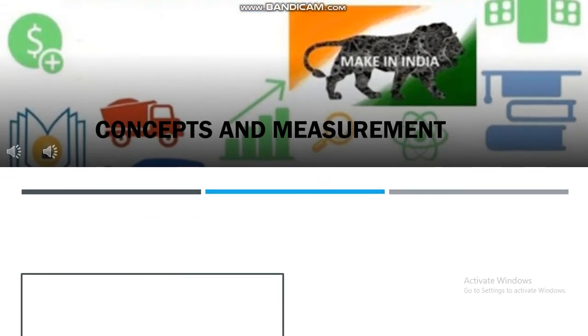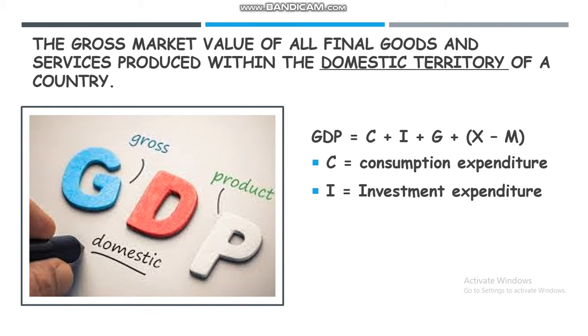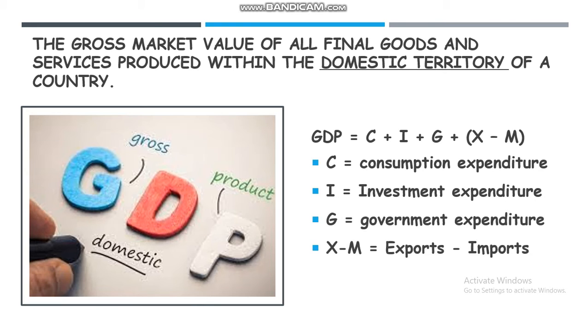Gross domestic product. The gross market value of all final goods and services produced within the domestic territory of a country is known as the gross domestic product. So all the goods and services produced by the residents as well as foreigners within the domestic boundaries of the country are included in the calculation of GDP. The formula of GDP is C plus I plus G plus X minus M.